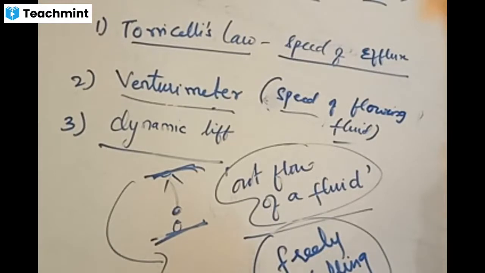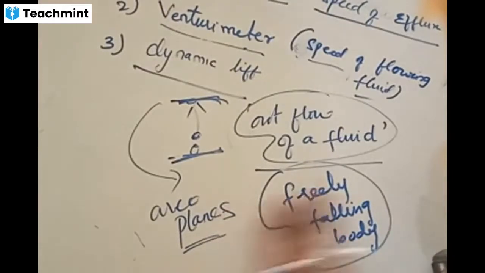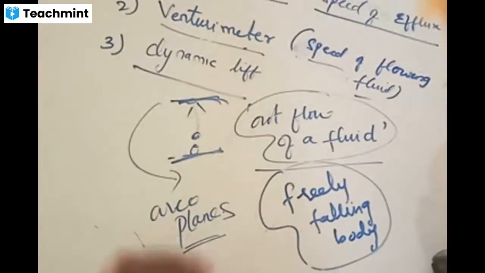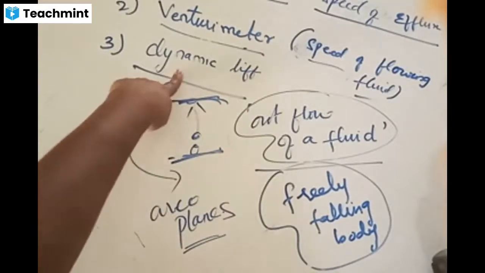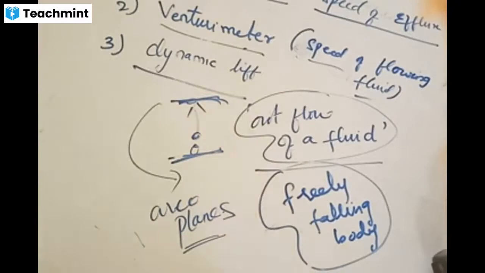Aeroplanes should move up, right? Accordingly, high pressure has to be created below the aeroplane. If high pressure is created in the bottom part of the aeroplane, it tries to place itself in the low pressure region. If above that there is a low pressure region, then the body automatically tries to lift upwards. This mechanism of lifting a body by creating a pressure difference across its top and bottom parts is called dynamic lift.